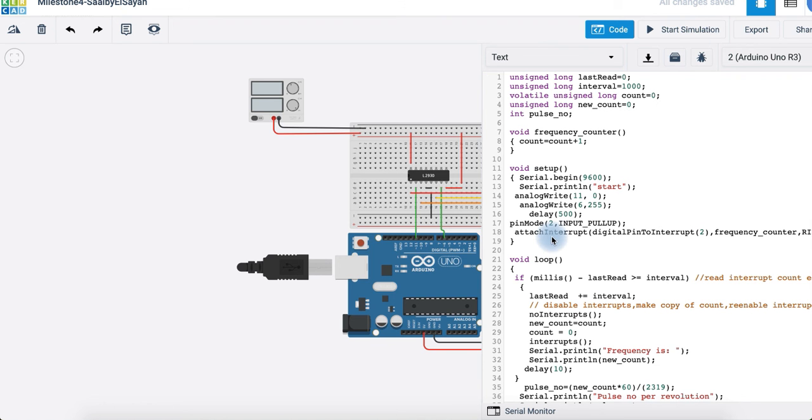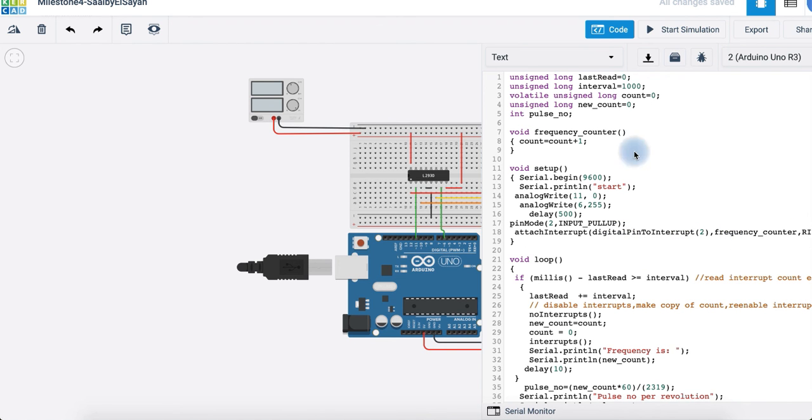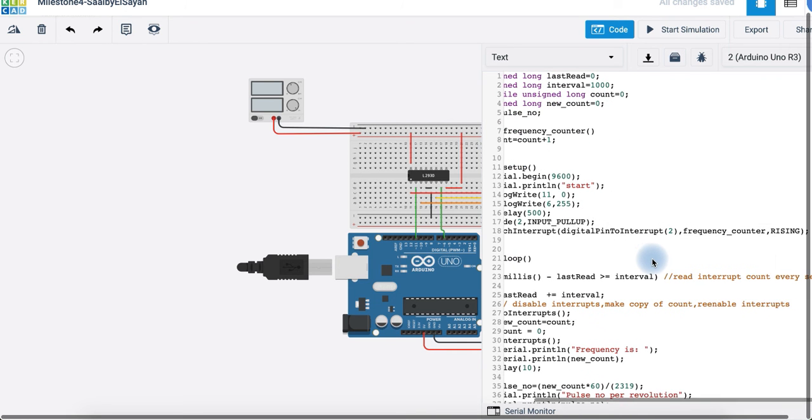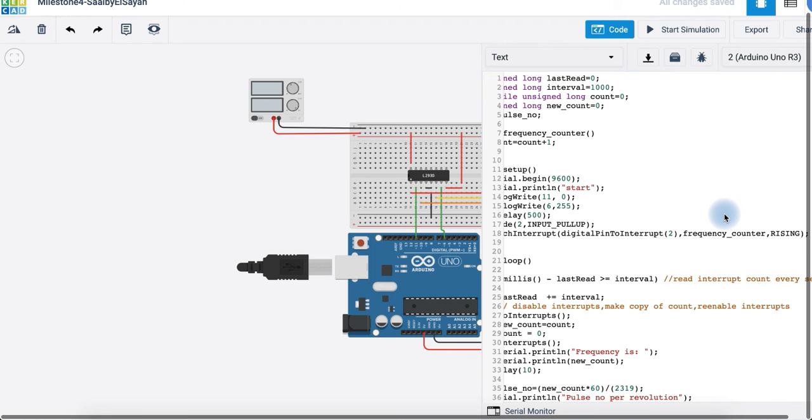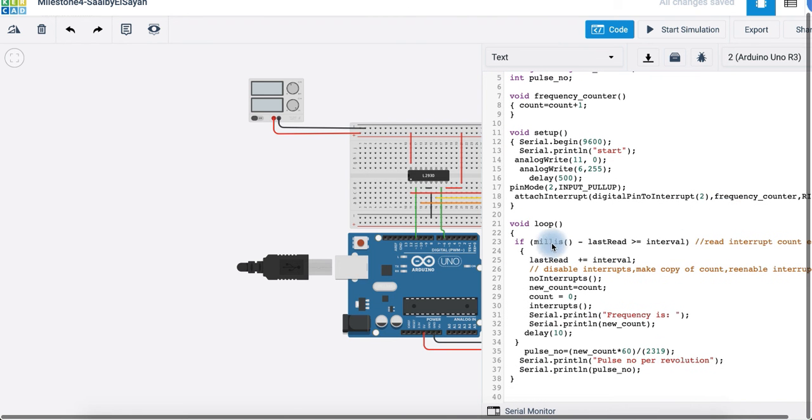So an attached interrupt was initiated. Digital pin to interrupt is pin 2 as mentioned, and frequency counter will be entered over here and will be adding 1 to the count integer. And rising here is to only detect the rising edges. Now here we're comparing the time since the Arduino has been running minus 0 for the first time we run the code, and checking if it's greater or less than 1 second.